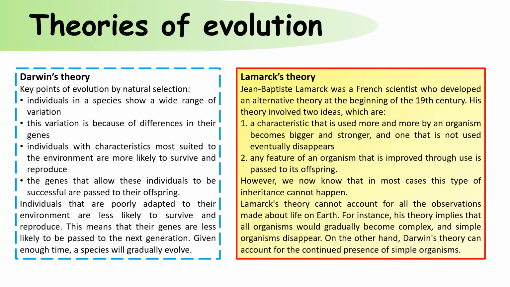However, we now know that in most cases this type of inheritance cannot happen. Lamarck's theory cannot account for all of the observations made about life on Earth. For instance, his theory implies that all organisms would gradually become more complex and simple organisms would disappear. Another way of looking at it is if a woman had her arm chopped off, then all of her offspring would also only have one arm.